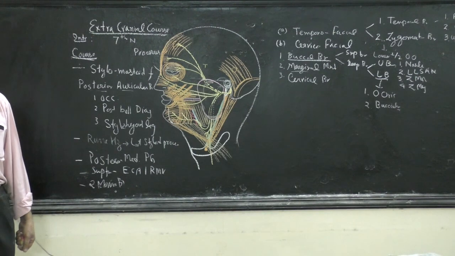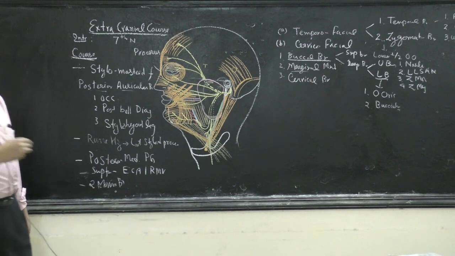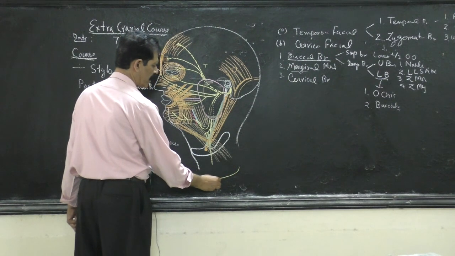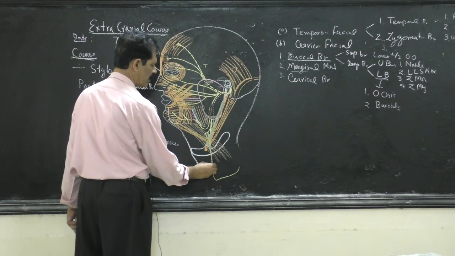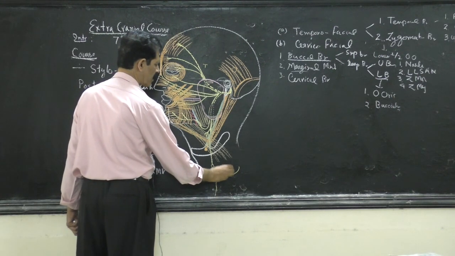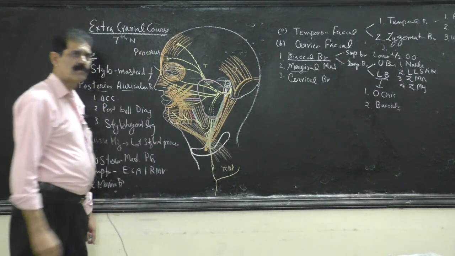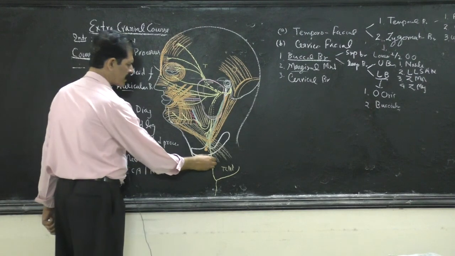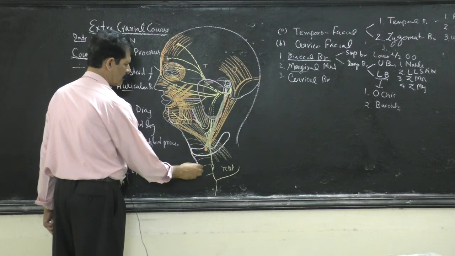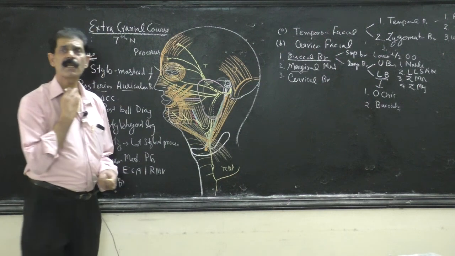and here it communicates with the ascending branch of the transverse cutaneous nerve of the neck. The transverse nerve of the neck, we know, comes from the posterior triangle. In the anterior triangle, it is divided into two branches, ascending branch and descending branch. The ascending branch of the transverse cutaneous nerve of the neck anastomoses with the cervical branch of the facial nerve, and after supplying it, it supplies the skin of the anterior triangle, up to the sternal notch.